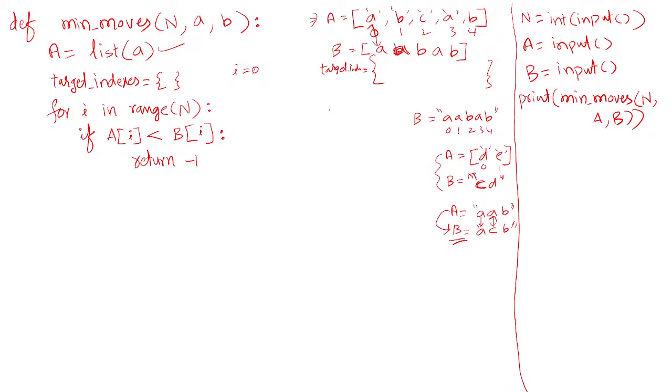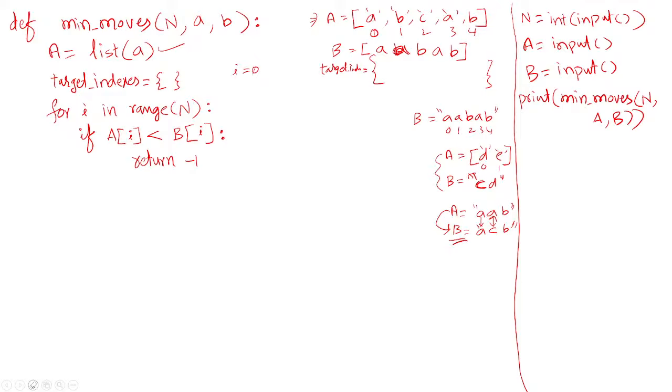Now you go on and add them to the dictionary. If this condition is true, then return -1 directly. It comes out from the function, even from the program.